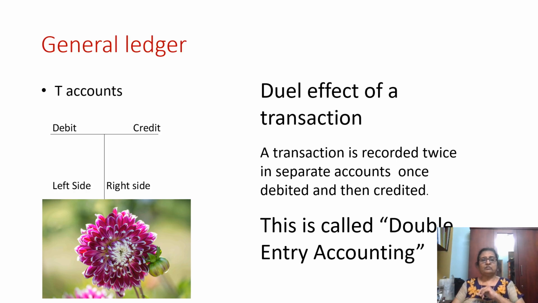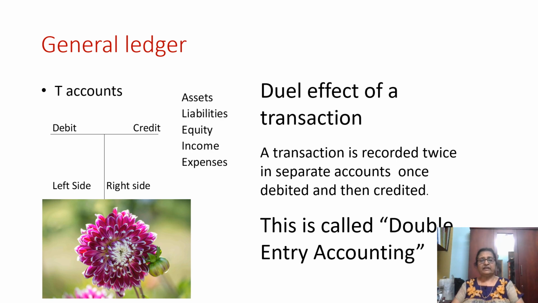That means one side is debit, one side is credit. It's called the T accounts in the general ledger because it has the appearance of a T. On the T, there is a left side and a right side. The left side is always called the debit side. The right side is always called the credit side. So when a transaction happens, there will be a debit and a credit, entered twice in 2 different types of accounts.